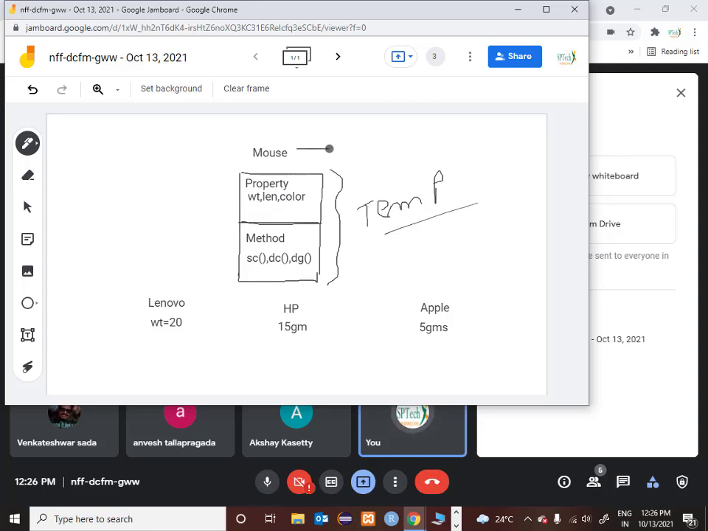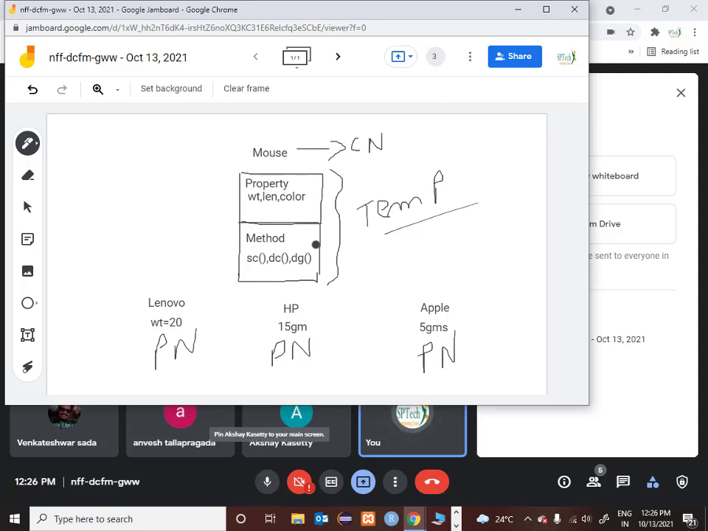So now you can call this mouse your common noun. It's a common noun. And you can call Lenovo one proper noun, HP one proper noun, and Apple one proper noun. So now, as I said, there is an employee.